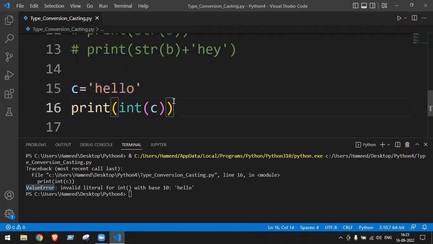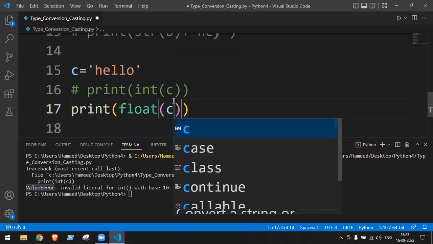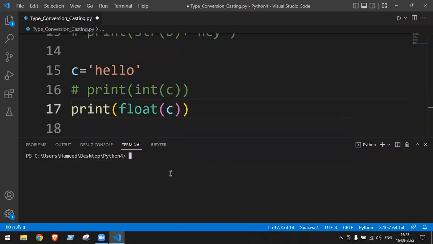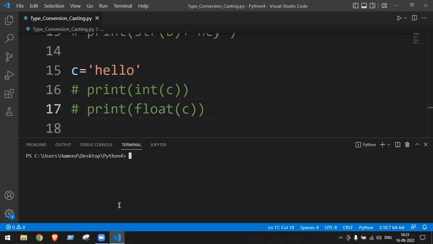Okay, fine. Can we convert into float again there? Yes, we cannot even convert into float. Again, I'm converting the value into float type. So again, I'll be getting the answer as value error, could not convert string to float. Okay. So what is the point over here? When a string is having some text or words, we cannot convert it into int or float.